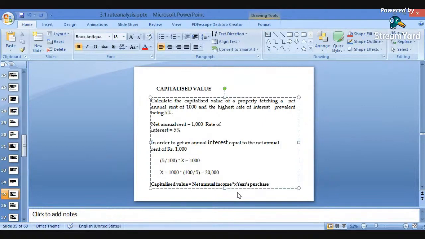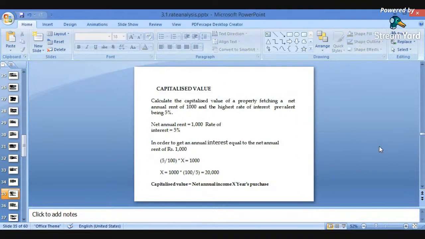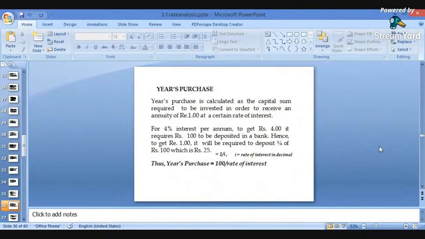That is multiplied by the years purchase. So net annual income multiplied by the years purchase. The next important thing is, what is years purchase?